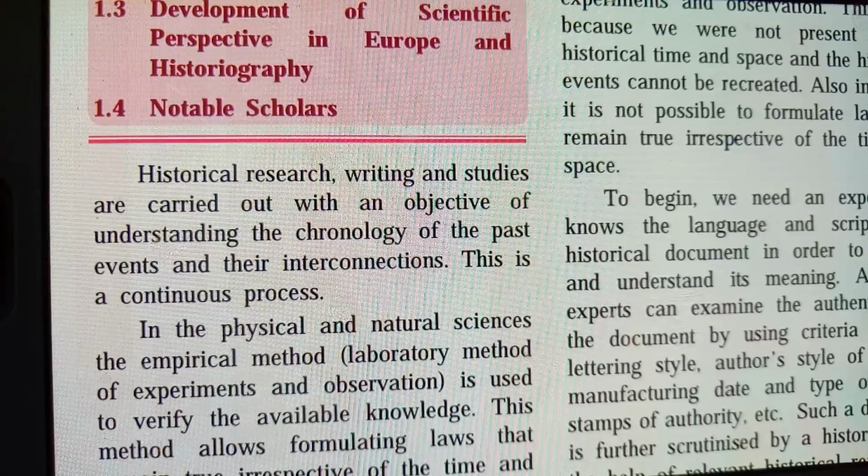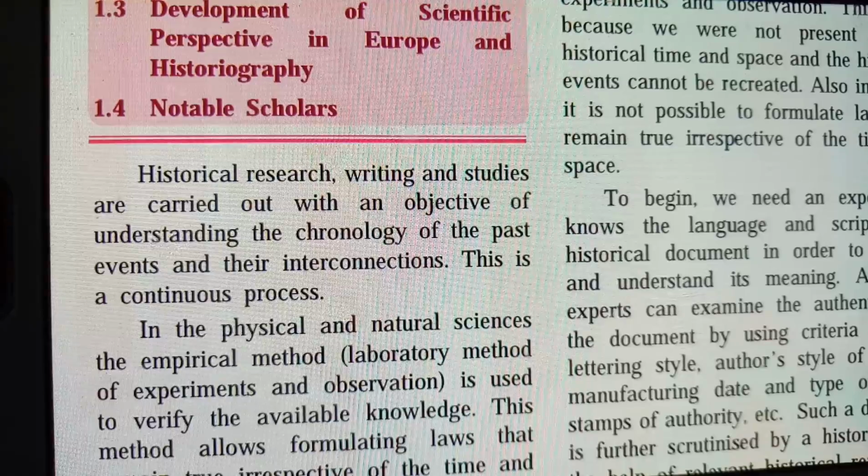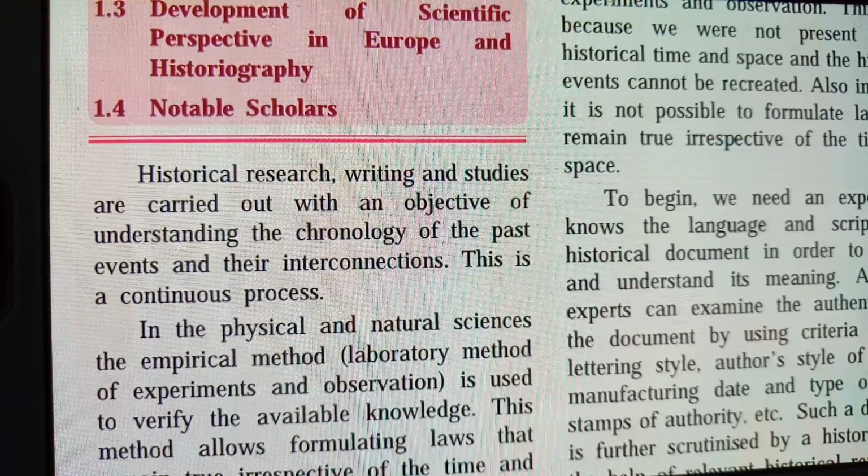In the physical and natural sciences, the empirical method is used. Physical and natural sciences like chemistry and biology are subjects which we have studied, and the experiment should be done in the laboratory. Empirical method means it is an experiment method. Laboratory method of experiments and observation is used to verify the available knowledge. So guys, when you are doing experiment and observation in the science lab, we come to the conclusion. We see the observation we have done, and only then do we come to the conclusion. We should have the actual knowledge that a particular experiment gives that kind of conclusion. So it is a verification of the knowledge.